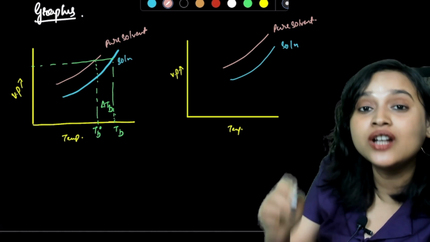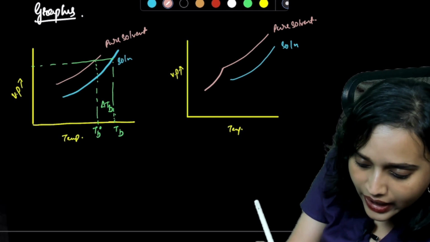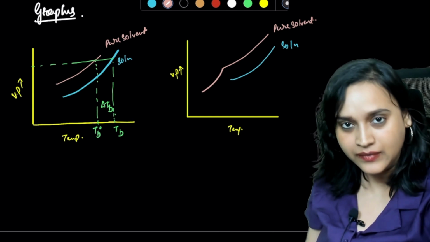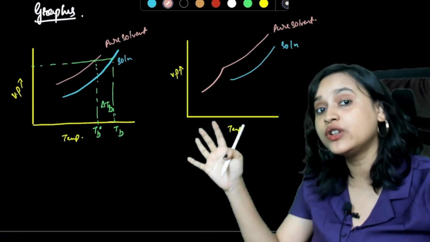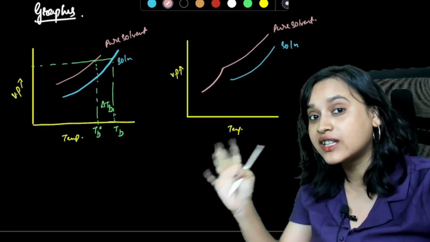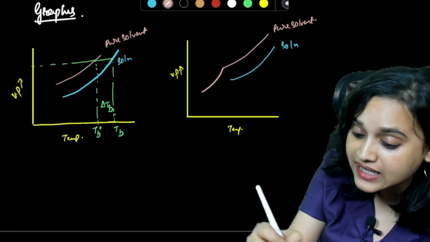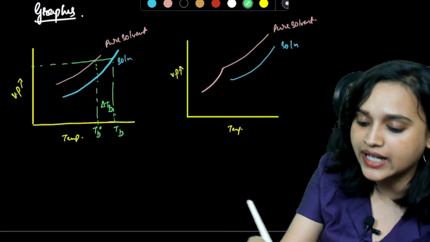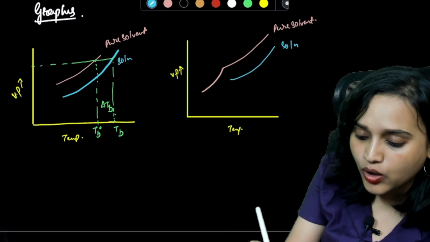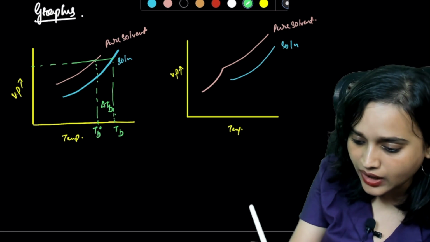Once the pure solvent freezes, this is where it freezes. But the solution also has some solute which is not further getting frozen. The solid is going to remain as it is, correct? Very nice. Now what will happen is, check it out, everybody.